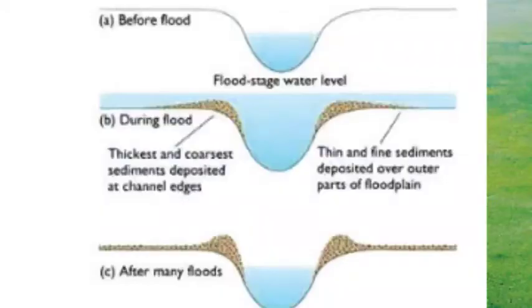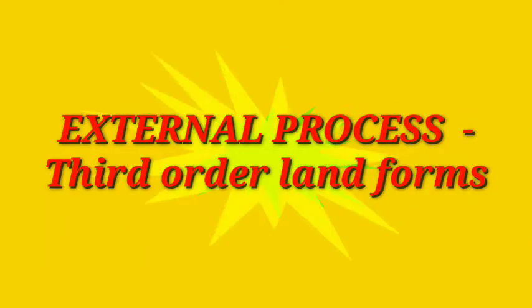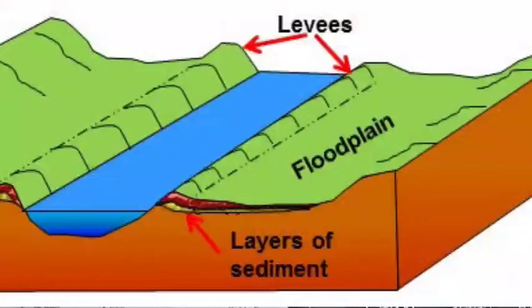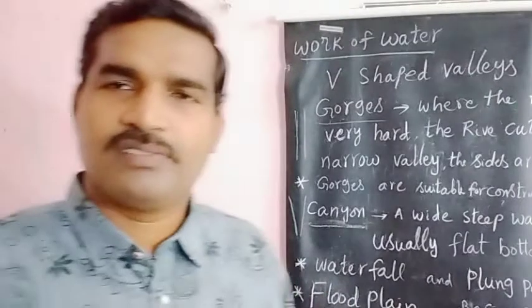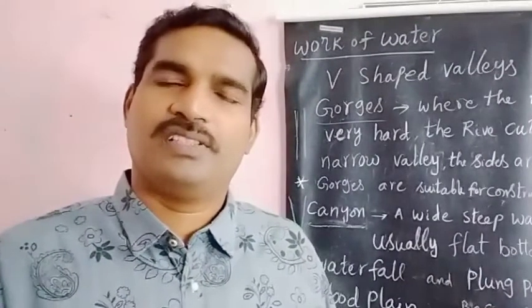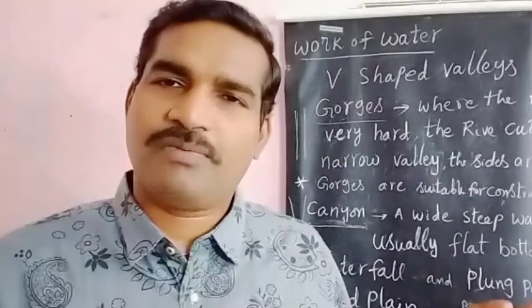Now, let us discuss another one, floodplain. In that floodplain, how the floodplain was formed and how it is before the flood, during the flood and after the flood. Okay? Floodplain means, you know plains, how the plains are formed. Plains are formed by the work of water, or river water.